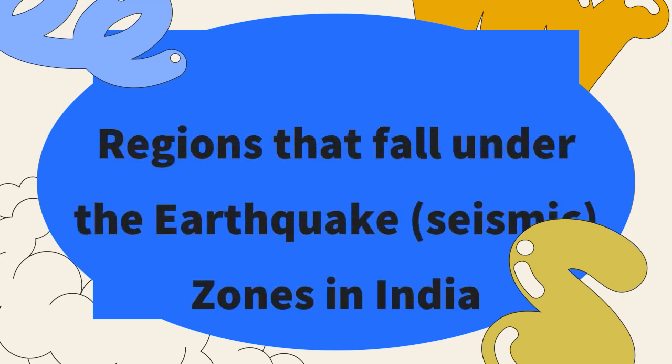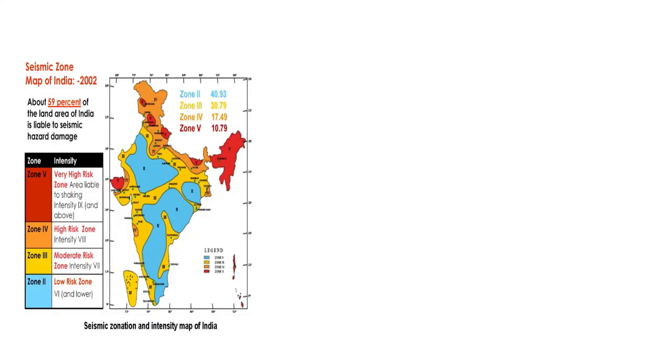First of all, we must know the regions that fall under earthquake risk. There are seismic zones in India. The main seismic zones are characterised as zone 2, zone 3, zone 4 and zone 5. Zone 2 is a low risk zone, with less risk due to earthquakes. Zone 3 is a moderate risk zone, zone 4 is a high risk zone, and zone 5 is a very high risk zone that can create very high damage.